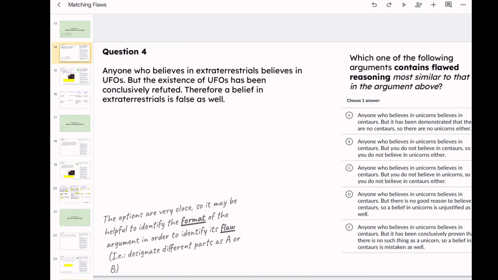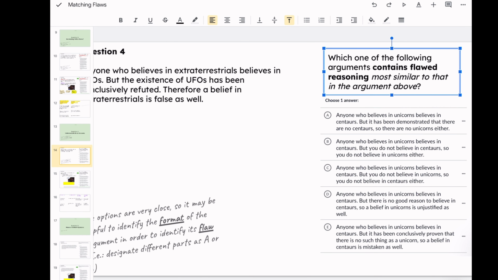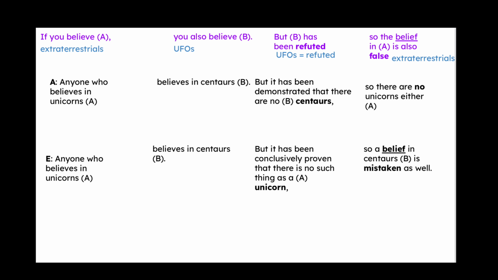So again, which one of the following arguments contains flawed reasoning most similar to that in the argument? Anyone who believes in extraterrestrials believes in UFOs, but the existence of UFOs has been conclusively refuted. Therefore, a belief in extraterrestrials is false as well. So if we were to break up the format of that, it would be, if you believe A, extraterrestrials, you also believe B, UFOs, but B, UFOs, has been refuted, so the belief in A, extraterrestrials, is also false.